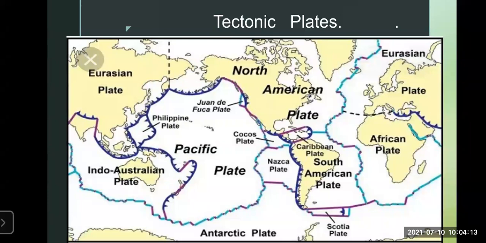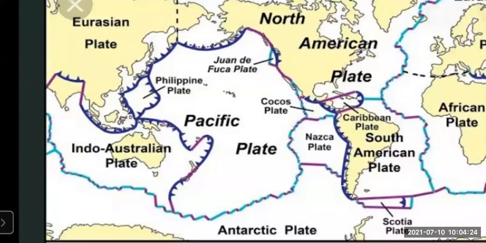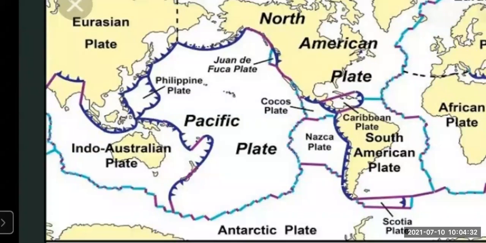First is the Indo-Australian plate, which you can see here on the slide. Next is the African plate. Then the Eurasian plate, the part of Europe and Russia together.